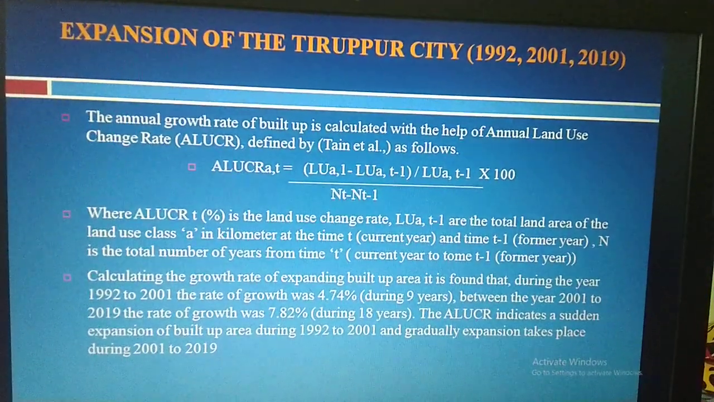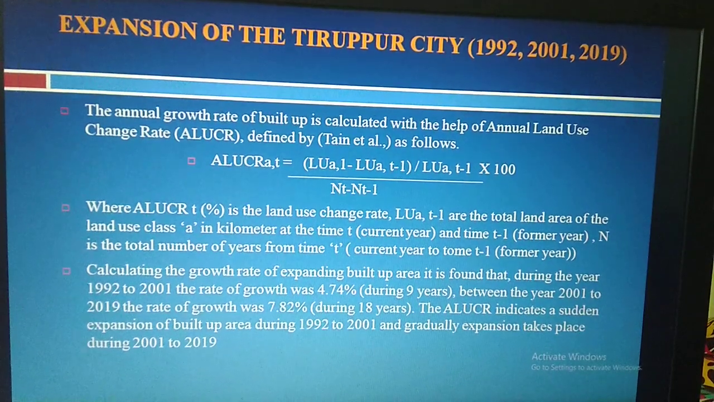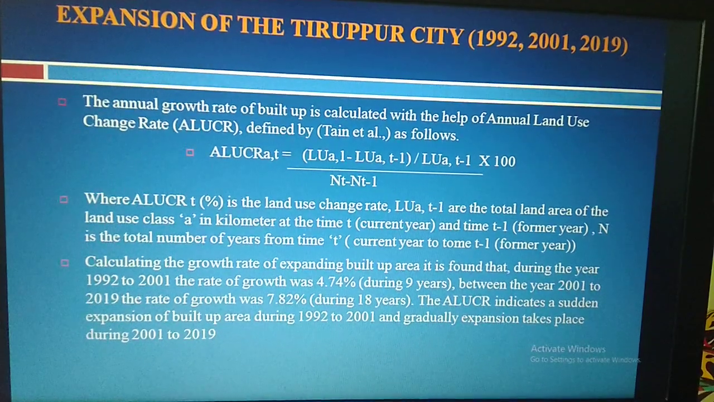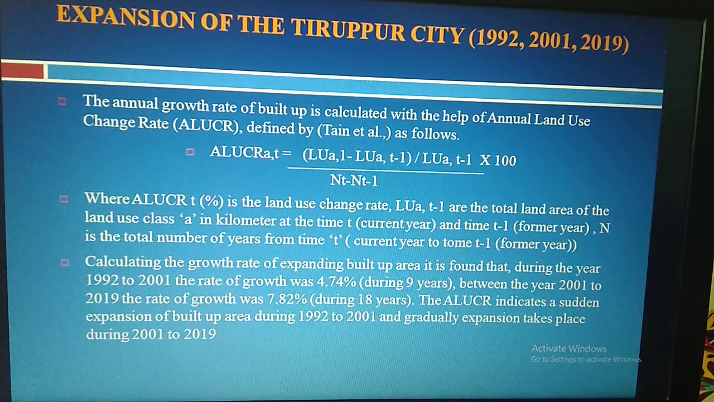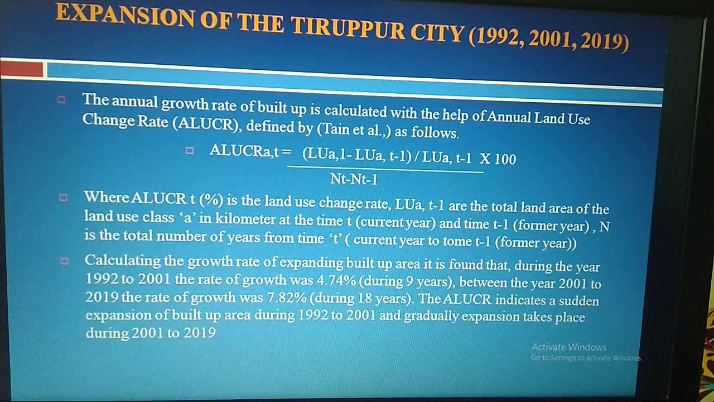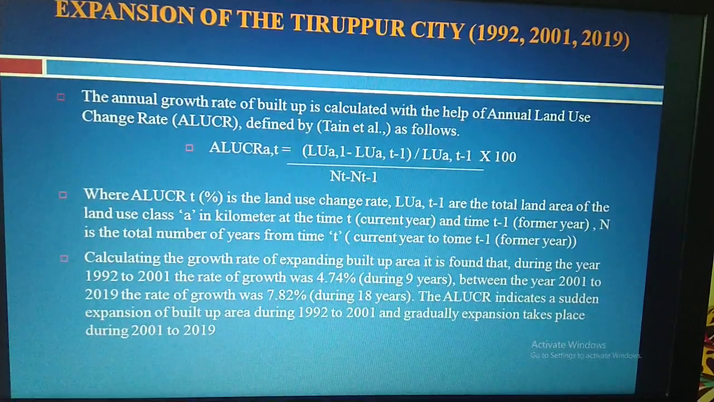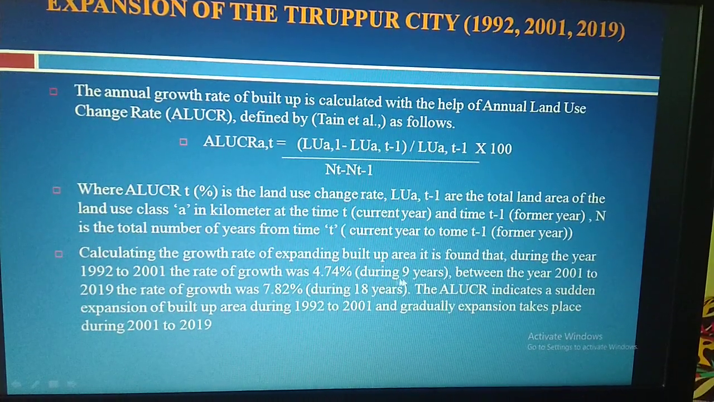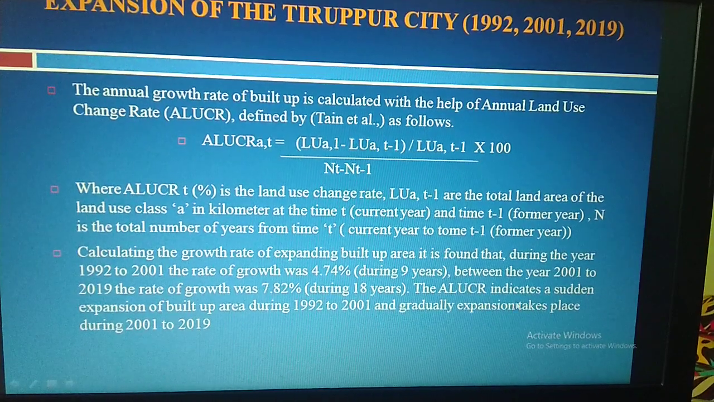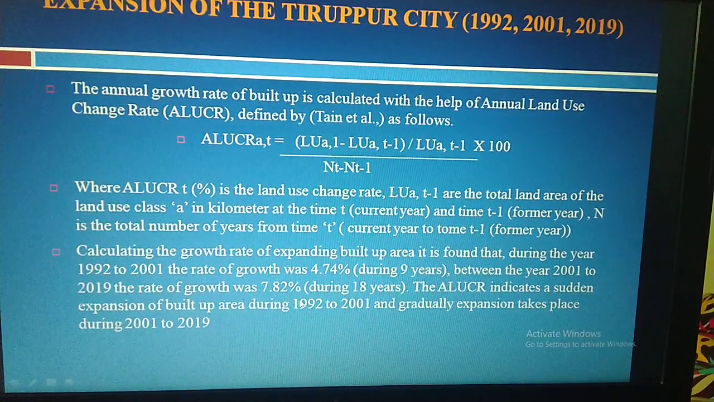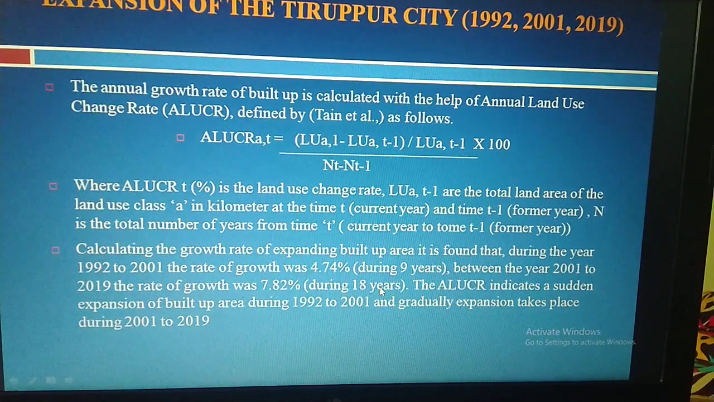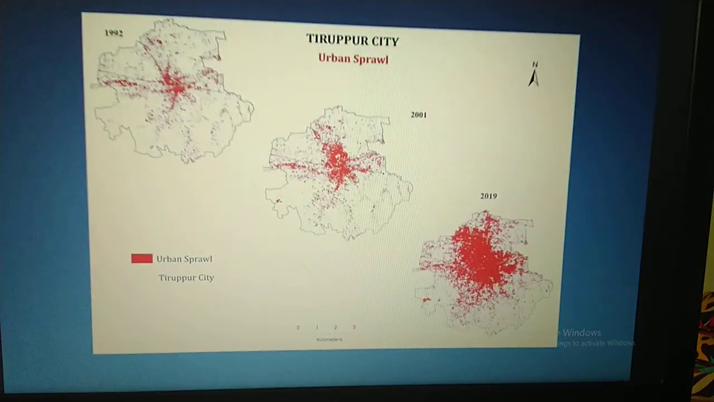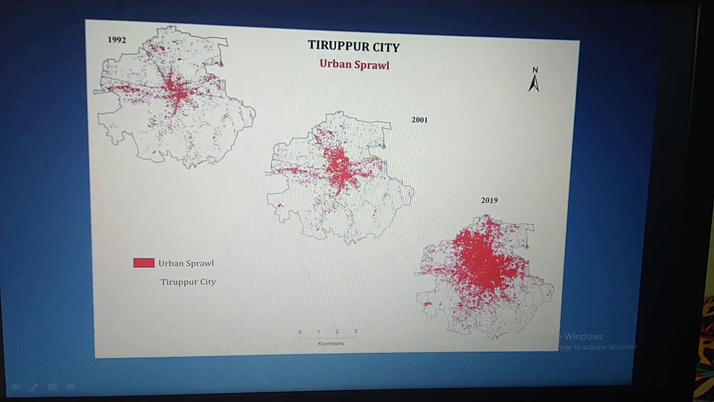Next, the expansion of Tirupur city from 1992 to 2019. This expansion has been calculated by the annual land use change rate method. From this calculation, we clearly identified that from 1992 to 2001 the growth rate was 4.74% during 9 years. Then between 2001 and 2019, the growth rate was 7.82% in 18 years. This shows the gradual increase of the urban area of the study area.